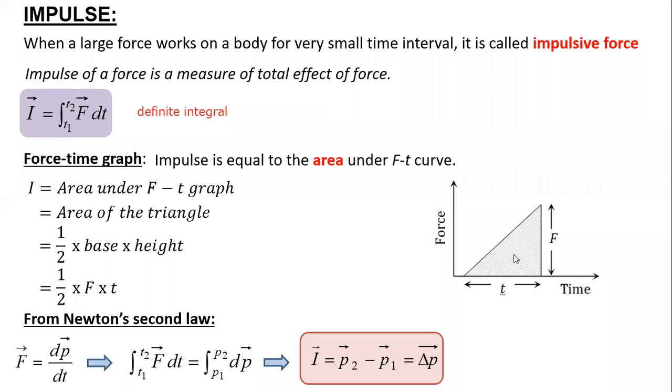No, it's just an example, Karthik. If it is a linear graph and I want to find the area under the graph, you can take it as a triangle. It can be anything. It can be a constant force acting for a certain time, so it will be in the shape of a rectangle. So it depends, Karthik. Yes, Shravan, I am going to answer. Don't worry. Once the lecture is done, I will answer.